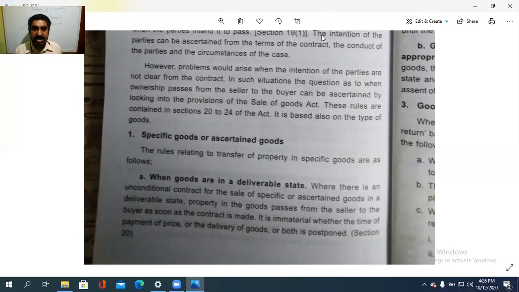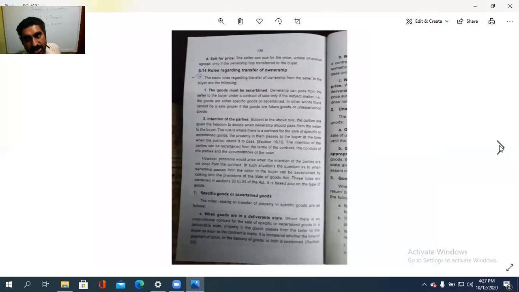Where there is an unconditional contract for the sale of specific or ascertained goods in a deliverable state, property in the goods passes from the seller to the buyer as soon as the contract is made. It is immaterial whether the time of the payment of the price or of the delivery of the goods or both is postponed. When the goods are in a deliverable state, it should be in a deliverable condition. That is the first case. Under the specific goods or ascertained goods, the ownership is to be passed.